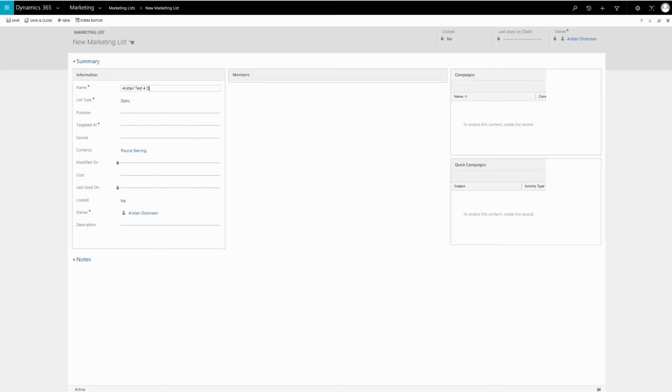Remember to save before adding participating member records. Select the plus point again and select the list from Advanced Find. The participating members are automatically added by association.